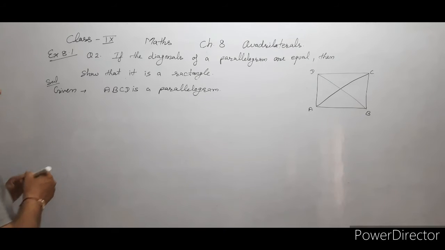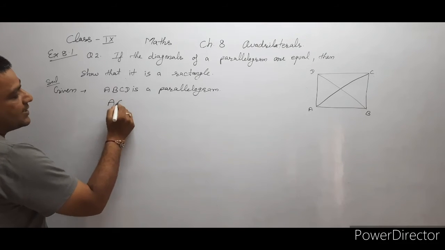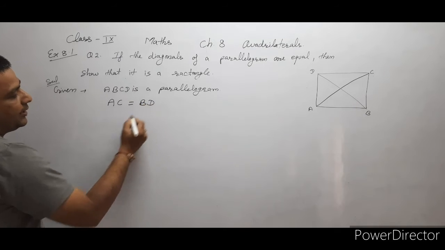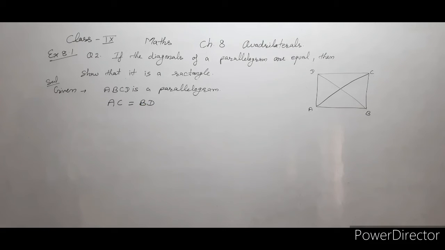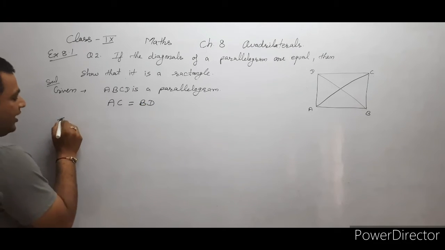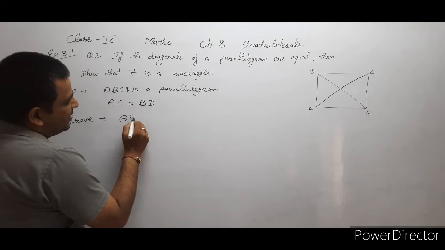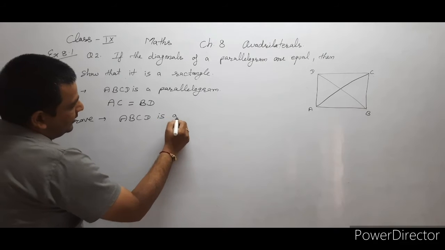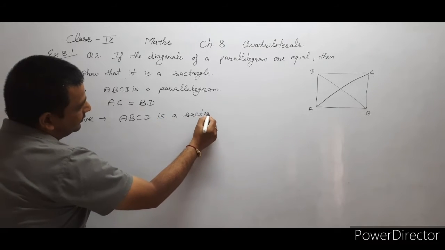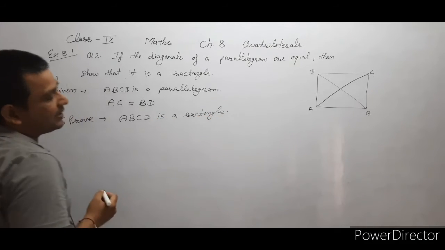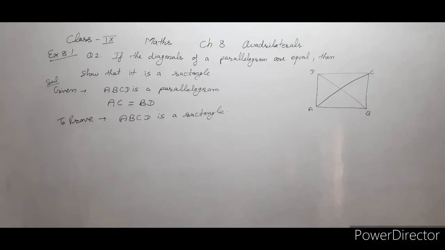Now one more condition is given: AC is equal to BD, diagonals are equal. We have to prove that ABCD is a rectangle. To prove that it is a rectangle, we have to prove that each interior angle is equal to 90 degrees.